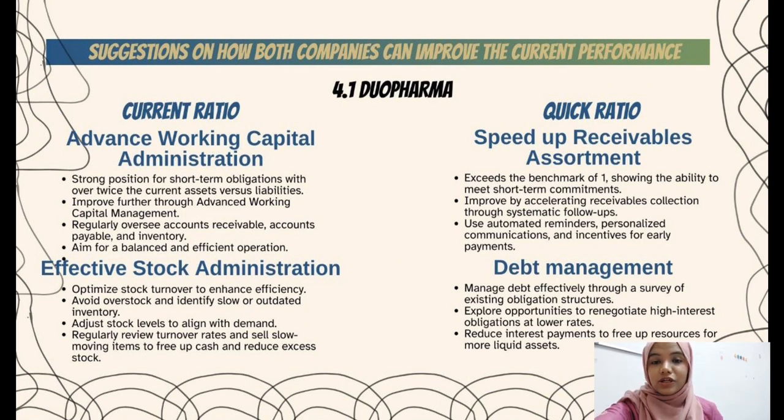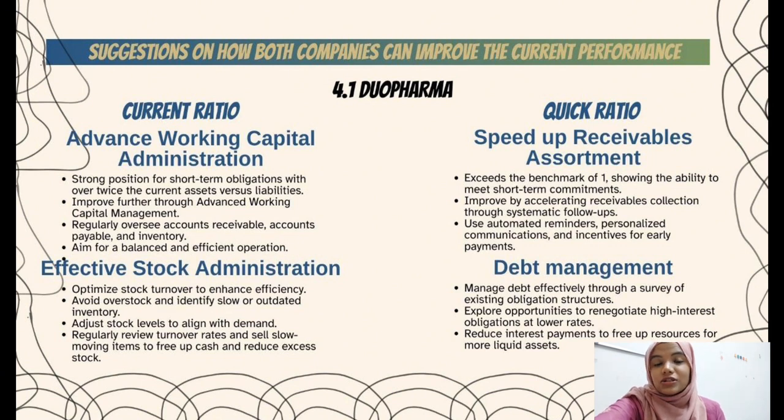The second ratio is the quick ratio. Speeding up receivables assortment can improve this quick ratio. This can be done by laying out effective assortment. Strategies like carrying out an orderly cycle for circling back to past due installments are fundamental. Then, by offering limits or motivations for early installments, it urges the clients to settle their duty immediately, facilitating the assortment cycle and upgrading the cash inflows.